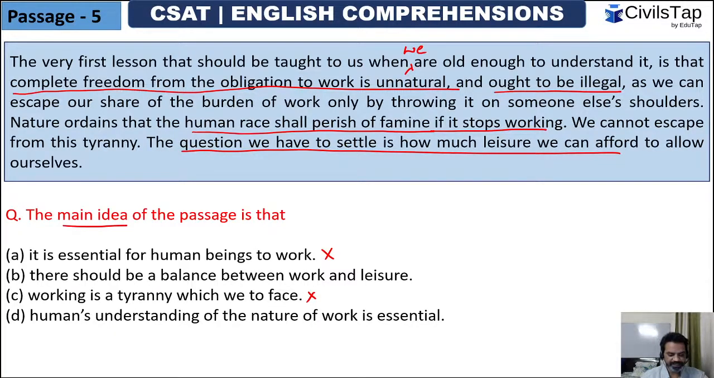Now, B and D were actually confusing. Humans' understanding of the nature of work is essential. That was spoken of in the passage, but there was another aspect which was given in the last sentence, that there should be a balance between work and leisure. So the correct option here was option number B. Very well done, guys.